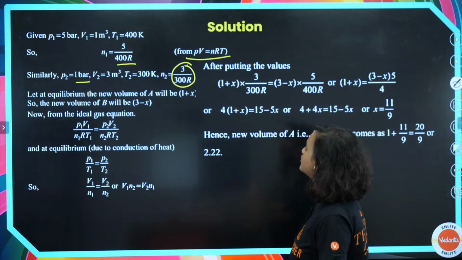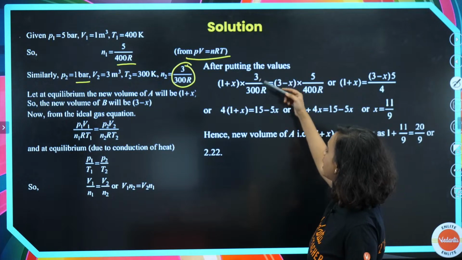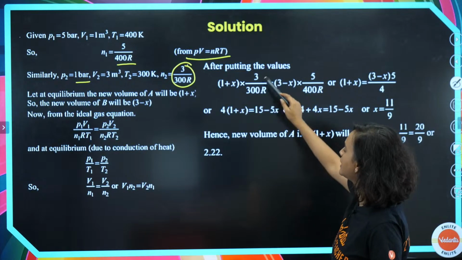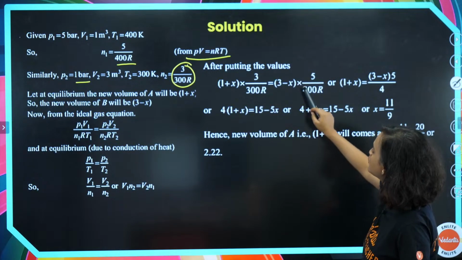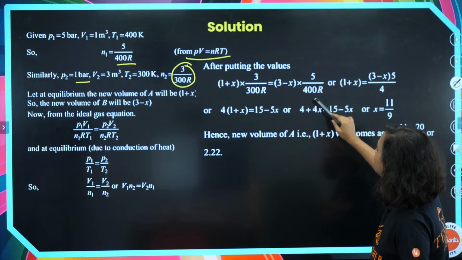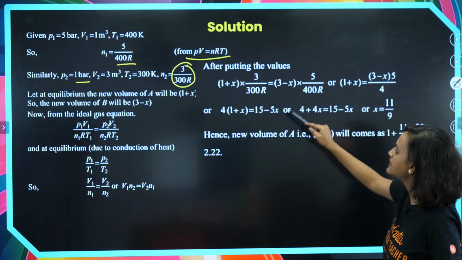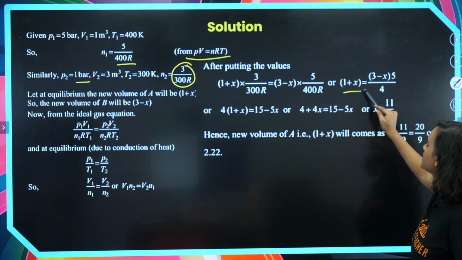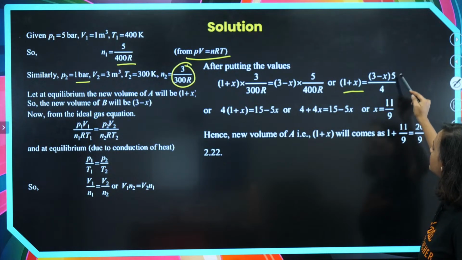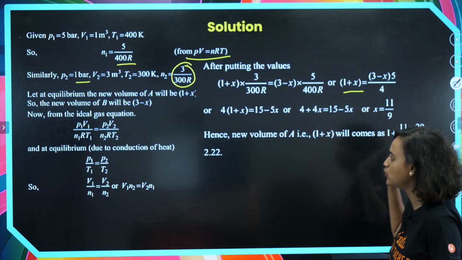Now what we have to do is, after putting the values, (1 plus x) into 3 by 300 R is equal to (3 minus x) into 5 divided by 400 R, or we can simplify it and write (1 plus x) into 3 divided by 3 is equal to (3 minus x) into 5 divided by 4.